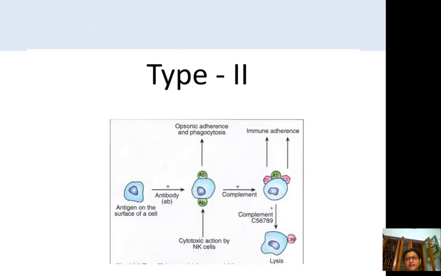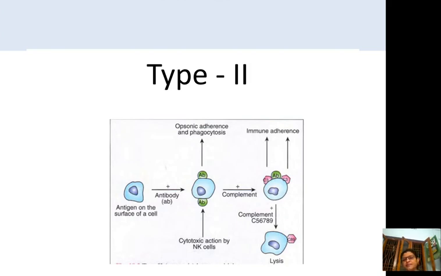You can see in the diagram the cell is containing antigen, so this antigen stimulates the production of antibody. You can see the antibody is attached to the surface of the cell, which stimulates phagocytosis of the cell.